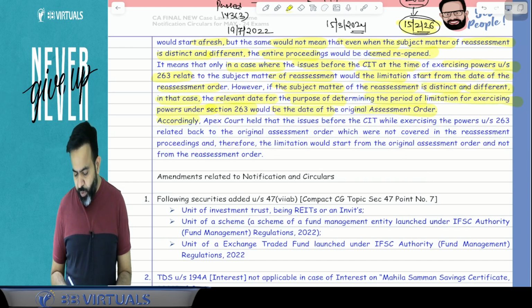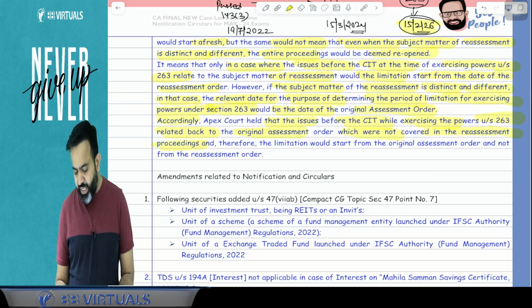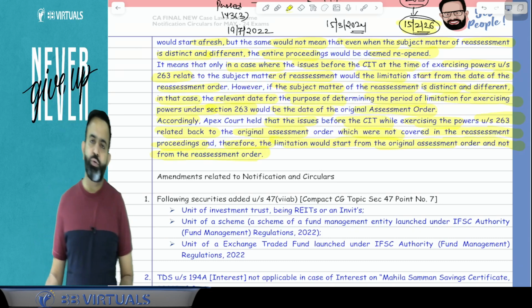Accordingly, the Supreme Court held that the issue before the CIT while exercising the power under section 263 related back to the original assessment order, which was not covered in the reassessment proceeding, and therefore the limitation would start from the original assessment order and not from the reassessment order. You got my point or not?